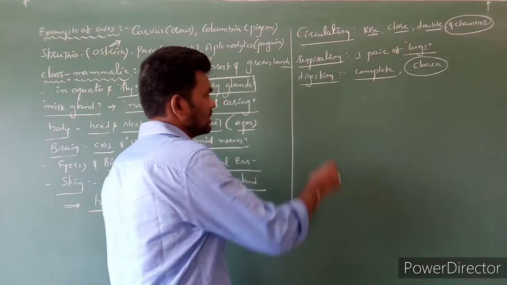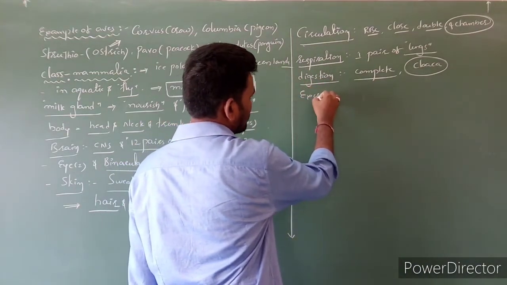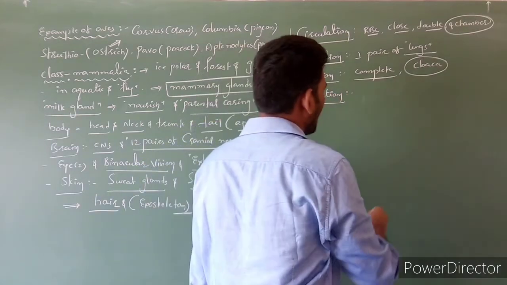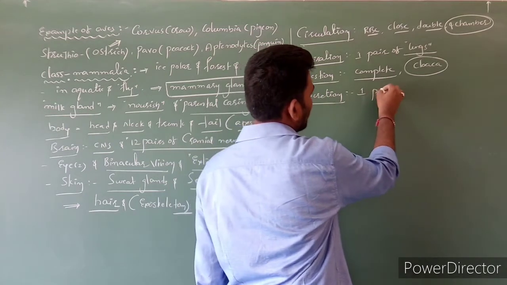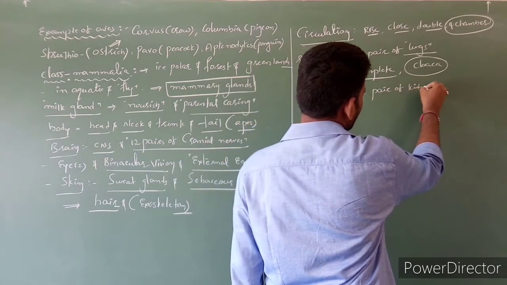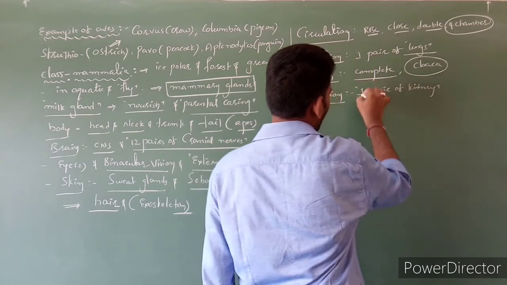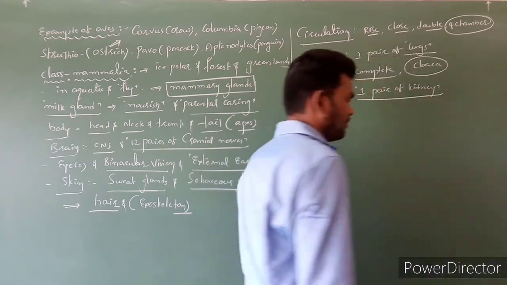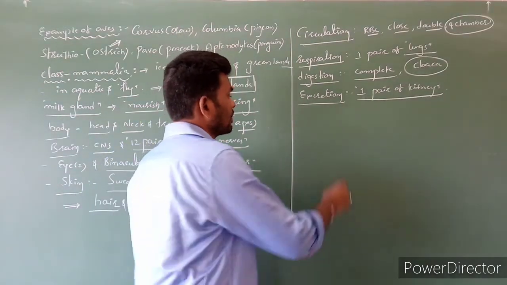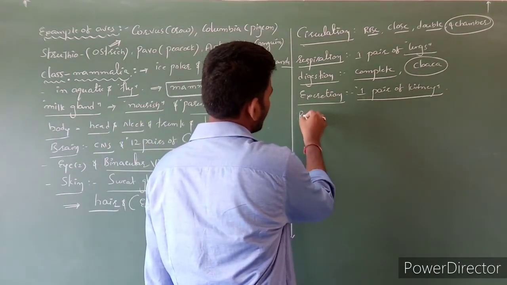Clear? Next, excretion is with the help of one pair of kidneys. Nephrons are present. Next, reproduction.